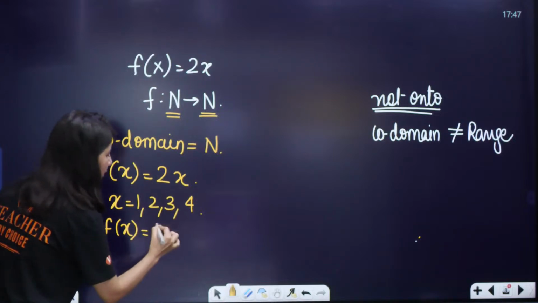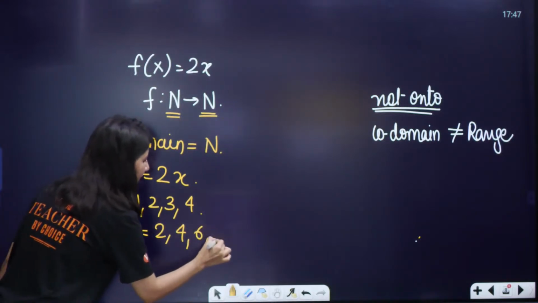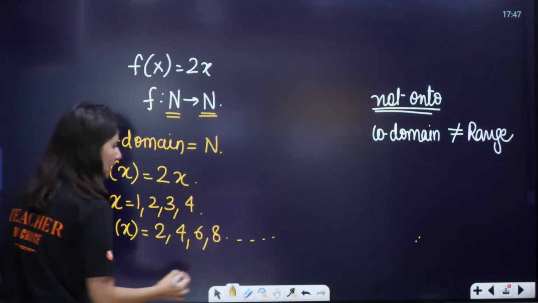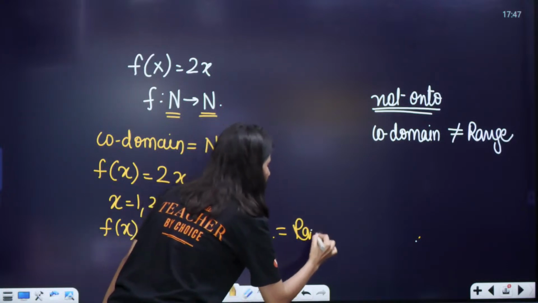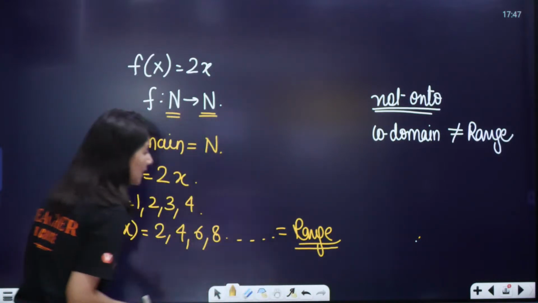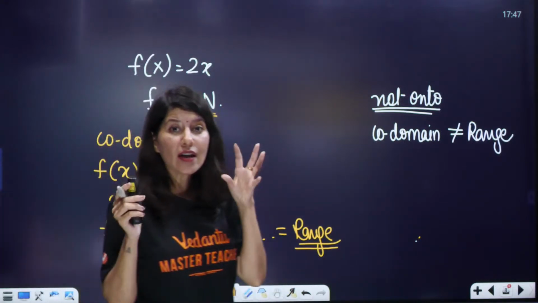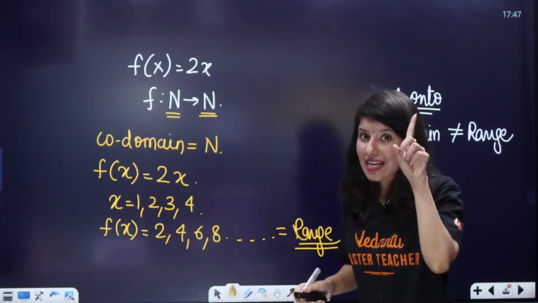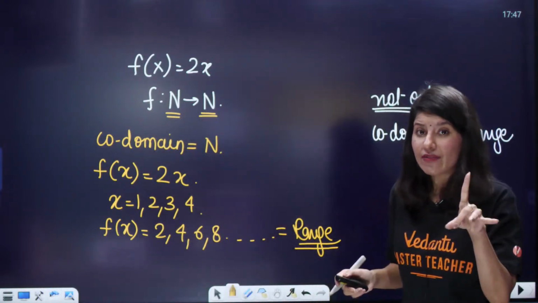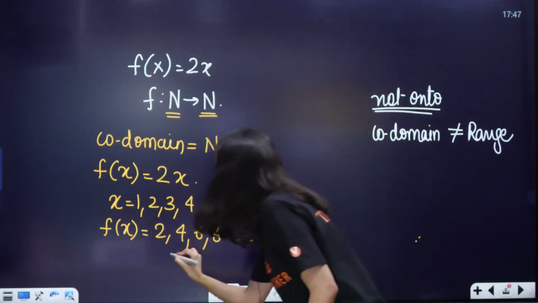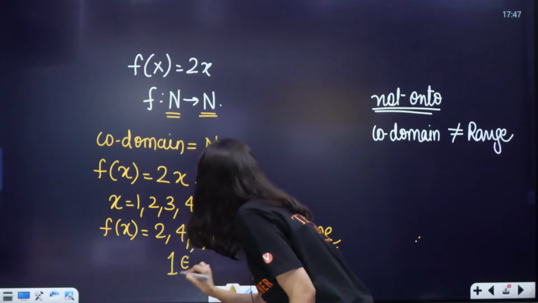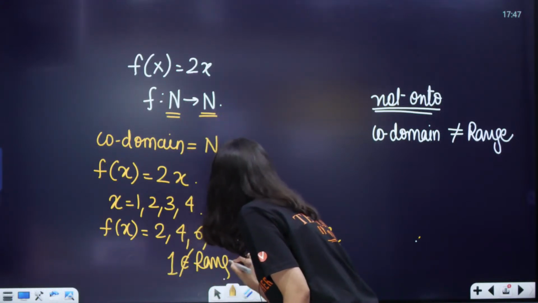Tell me. Double: 2, 4, 6, 8. This is your range. Clearly, you will never ever get your output as 1. So 1 does not belong to your range.